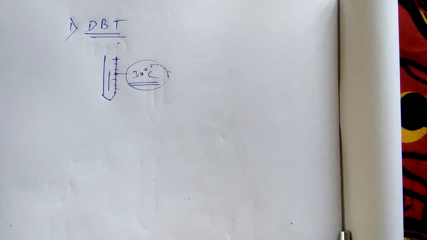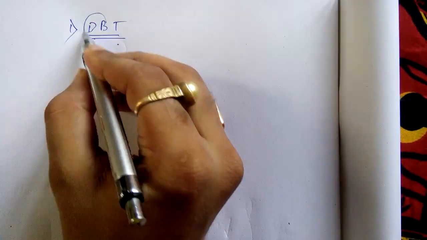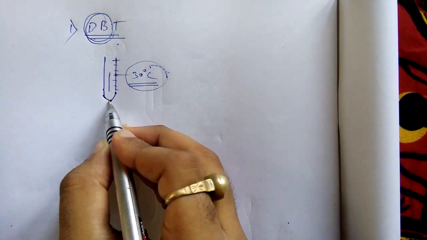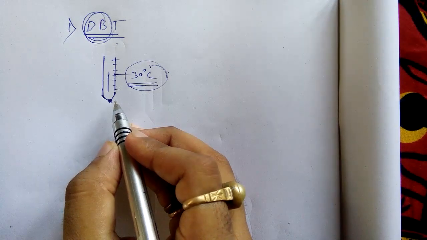When we say that today's temperature is 30 degrees Celsius or 35 degrees Celsius, we are talking about the DBT, or dry bulb temperature. Why is it known as dry bulb temperature, DBT? Because the bulb of this thermometer is dry, absolutely dry.